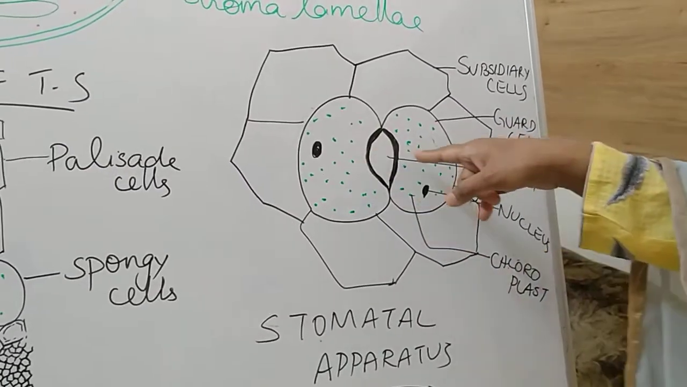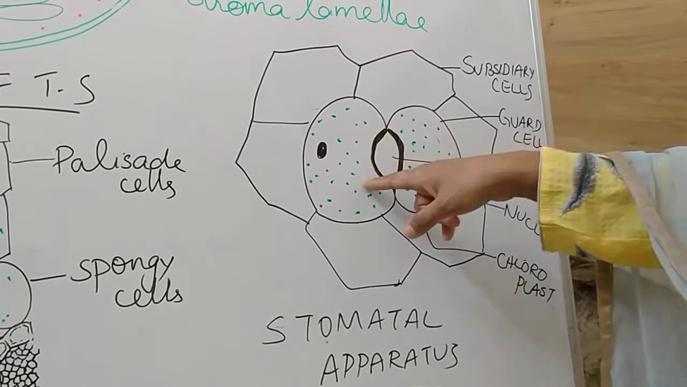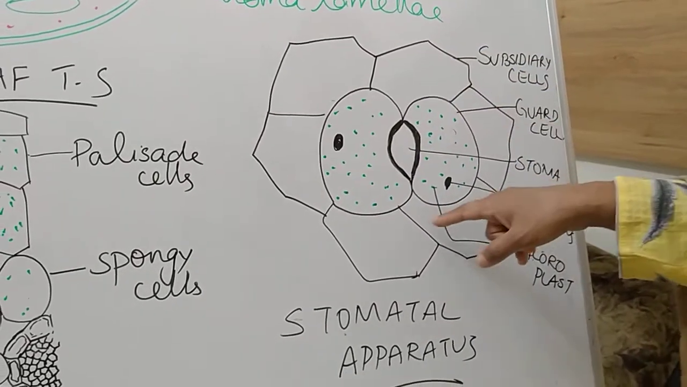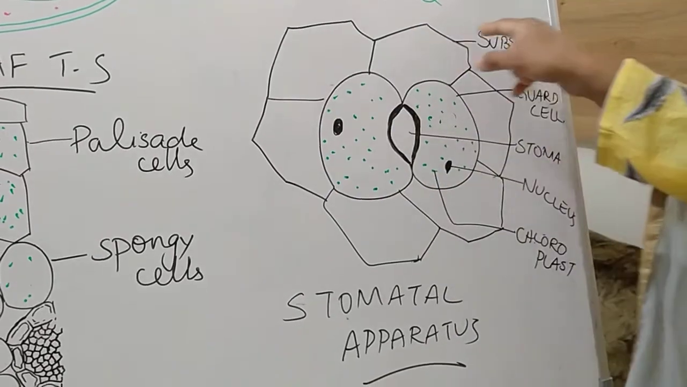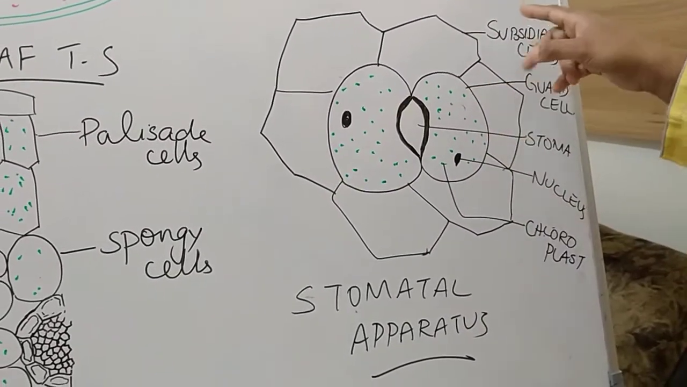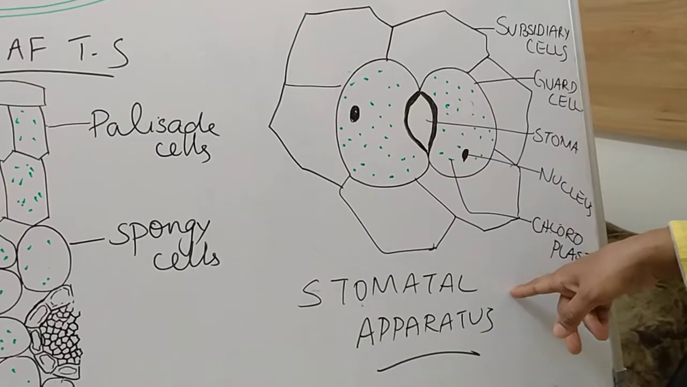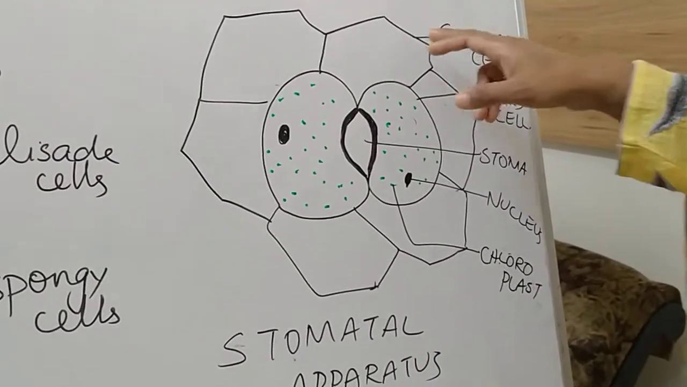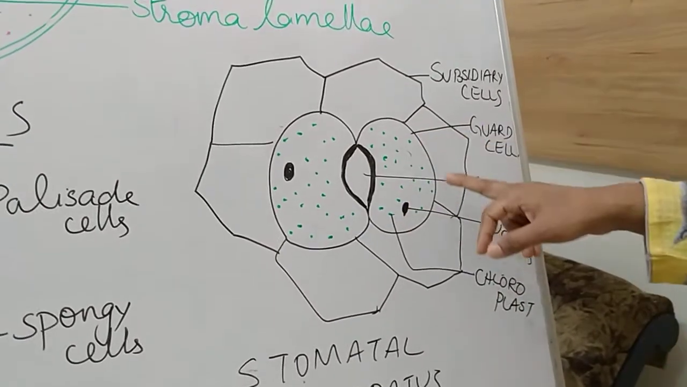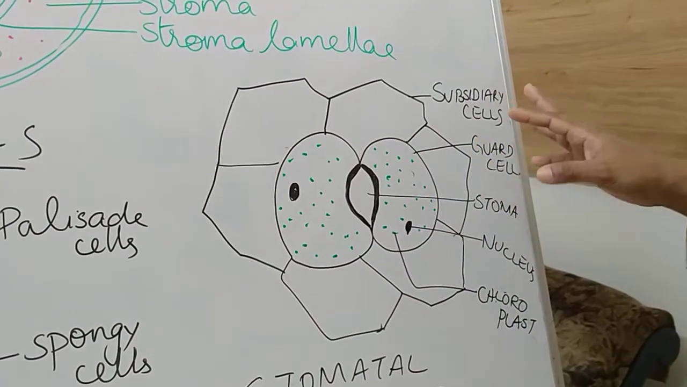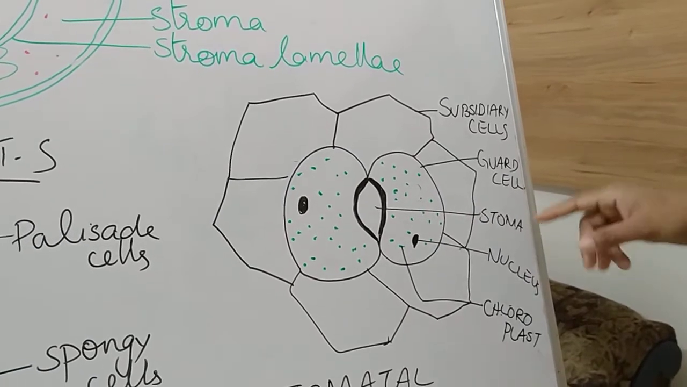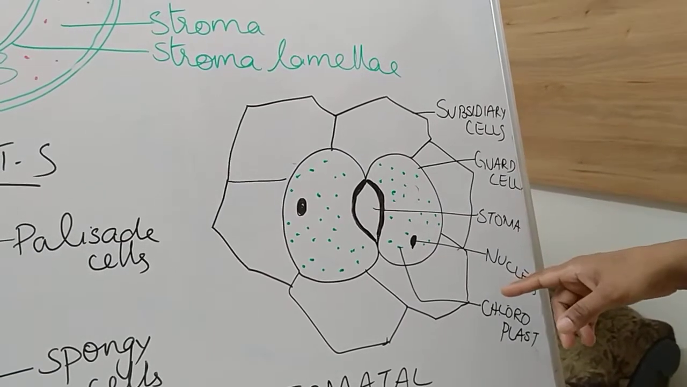Here you can find a guard cell. So here is the guard cell, with or without subsidiary cells. See, the cells around the guard cell we call subsidiary cells. So a guard cell with or without subsidiary cells is known as the stomatal apparatus. This is the stomatal apparatus that is present in dicot plants.